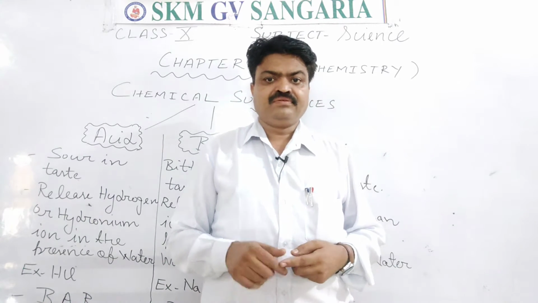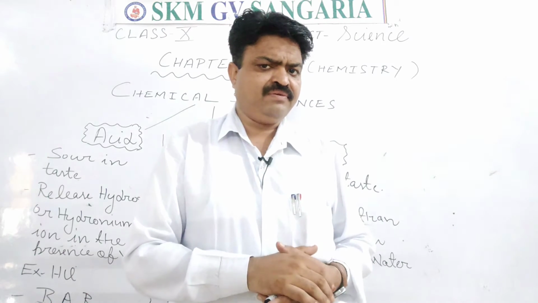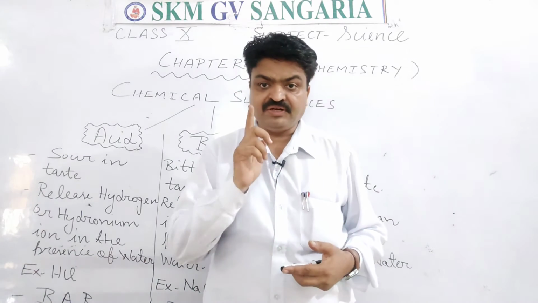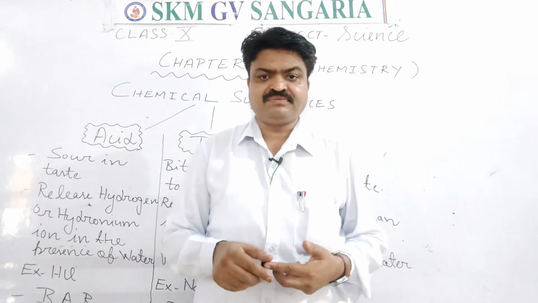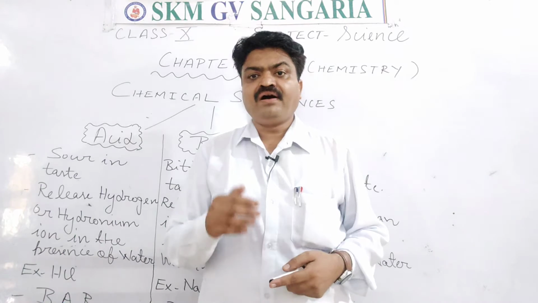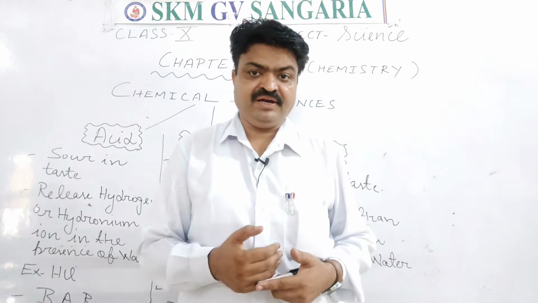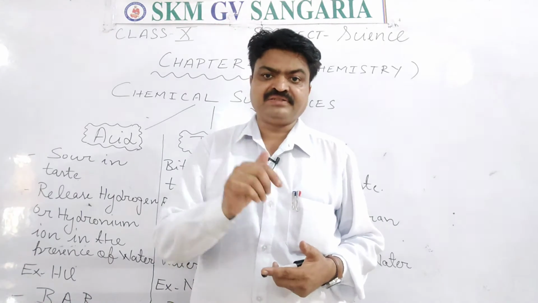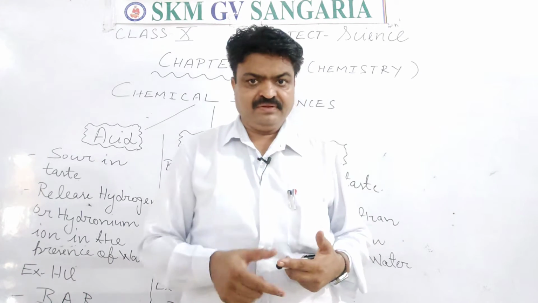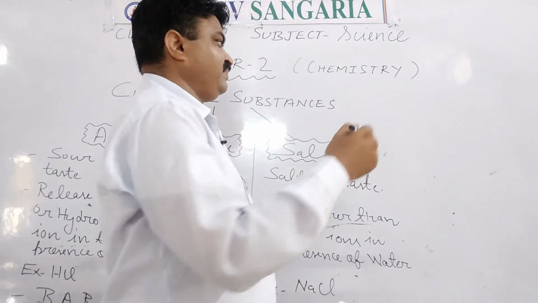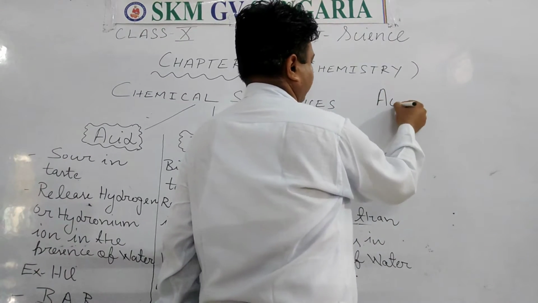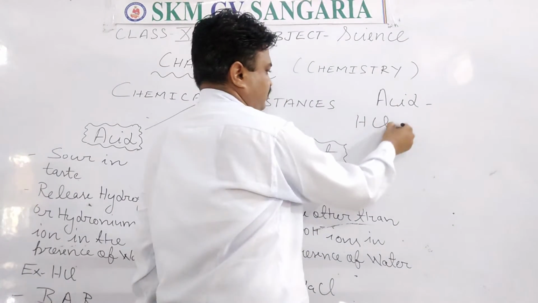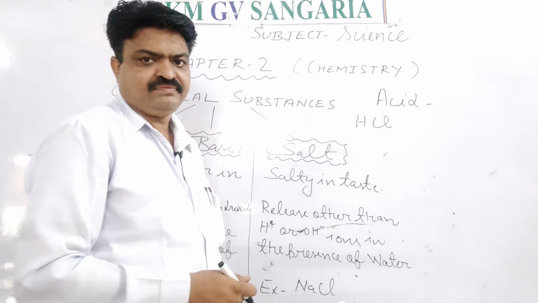With this, what is the common definition of them? It is in your syllabus also, students, and you will try to learn. Means the chemical substances that release hydrogen or hydronium ion in the presence of water are known as acid. Like there is one acid we have discussed, I am writing here the chemical reaction. There is one acid that is hydrochloric acid, it is HCl.